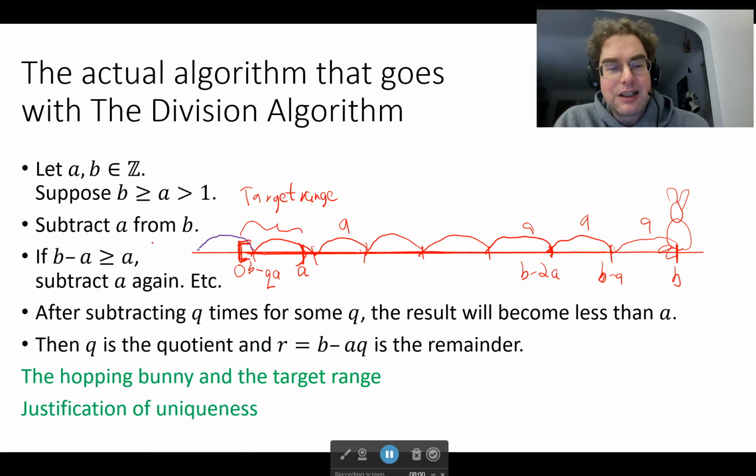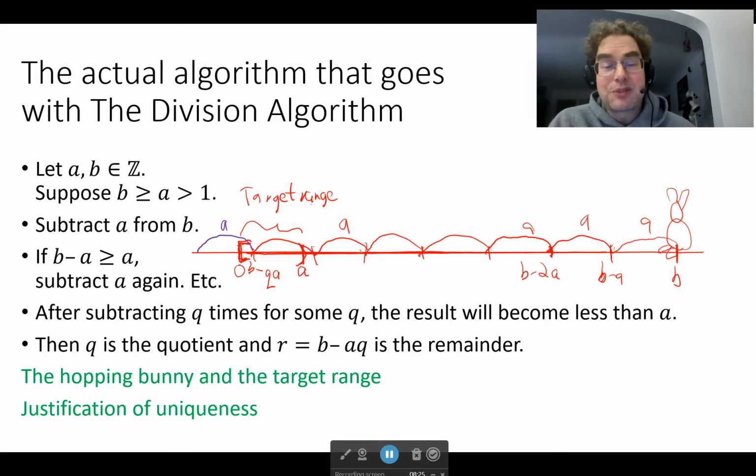Well, remember, the bunny's hops are length A. It's already at a location that is less than A. So if it hops another A to the left, it is going to be at a negative number, and that is not going to be in the target range anymore. So there cannot be two numbers of hops that work here.